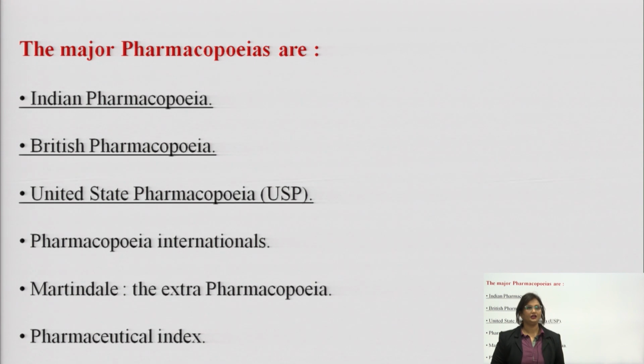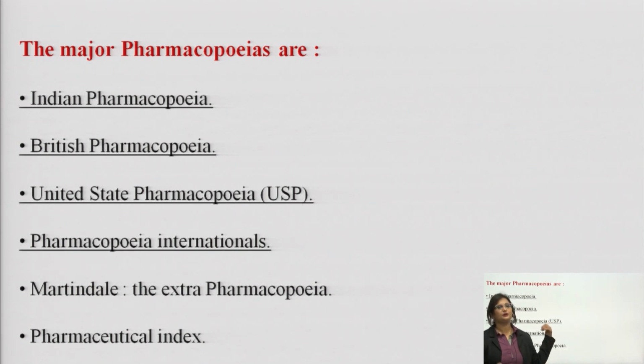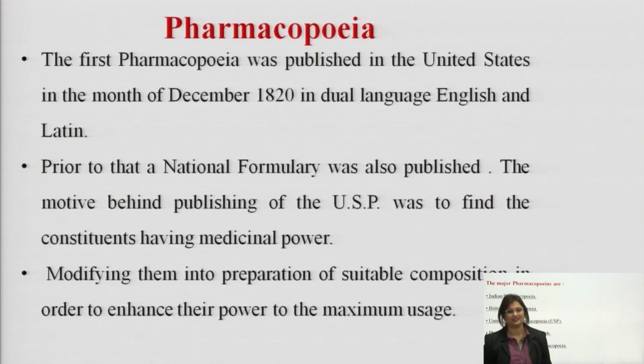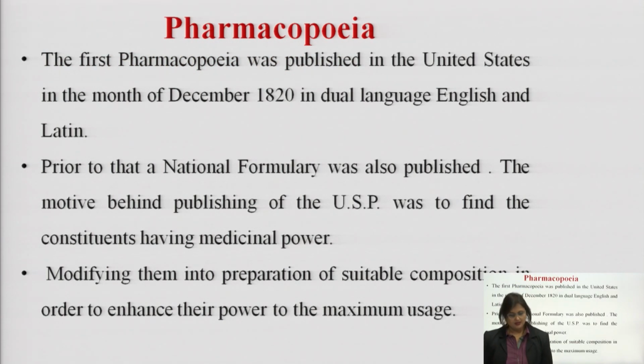Now, moving on further, as I said, Indian Pharmacopoeia, British Pharmacopoeia, United States Pharmacopoeia, Pharmacopoeia International, Martindale, the Extra Pharmacopoeia, and Pharmaceutical Index. Now, as we have already discussed what a pharmacopoeia is, we will again look into this terminology. The first pharmacopoeia was published in the United States in December 1820 in dual language, English and Latin.